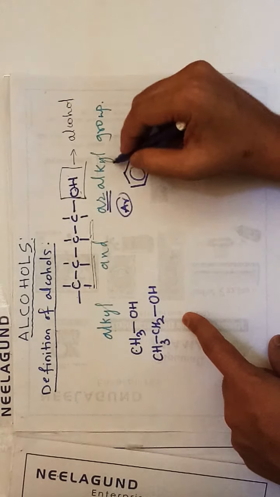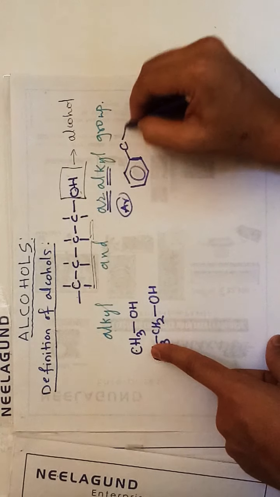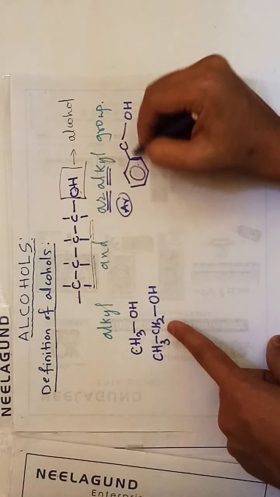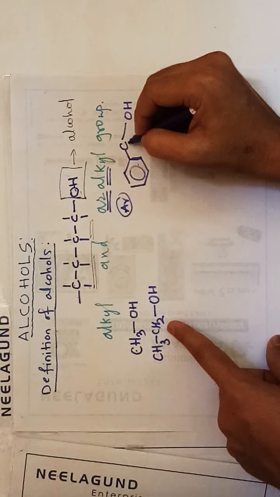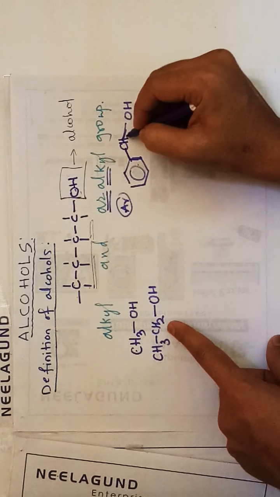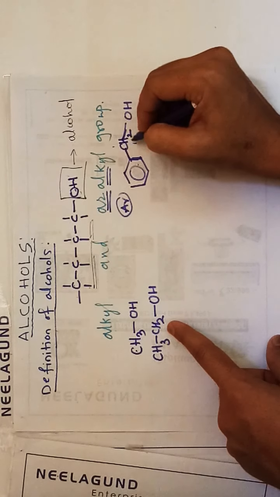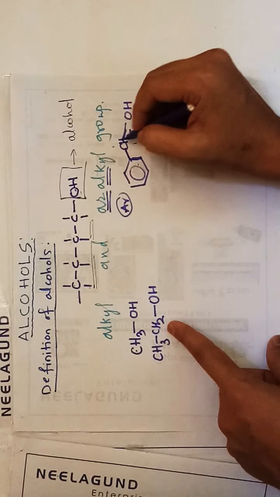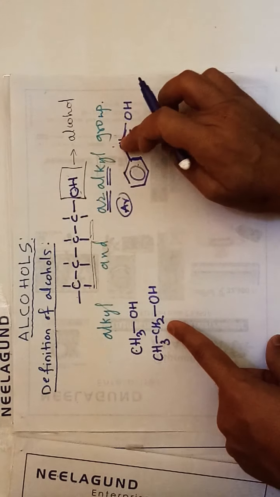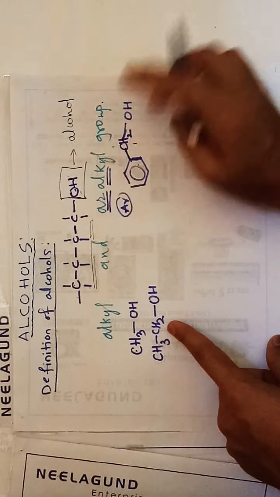OH is attached to the benzene ring through this carbon C. We know the valency, 1 2 3 4, so 2 hydrogens are needed, so I will write H2 here. So these are aryl or alkyl groups connected by OH.